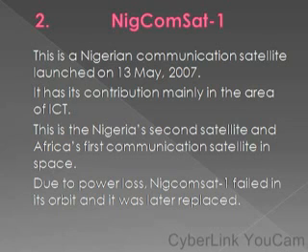A year after the launch of Nigerian communication satellite, it was deorbited because the satellite failed in its orbit, and it was later replaced. It means that the satellite functioned for only about a year before it failed in the orbit. What actually caused that failure was its power loss.